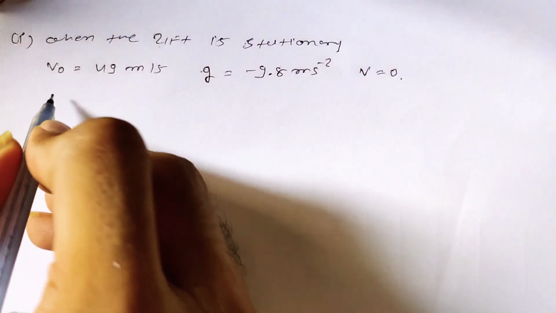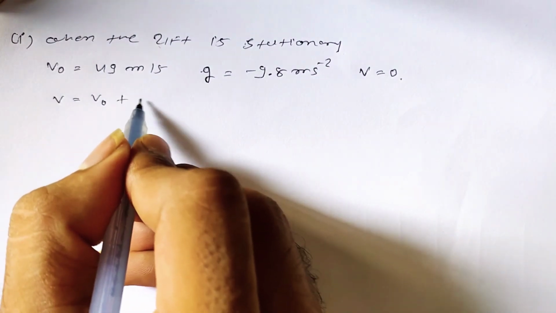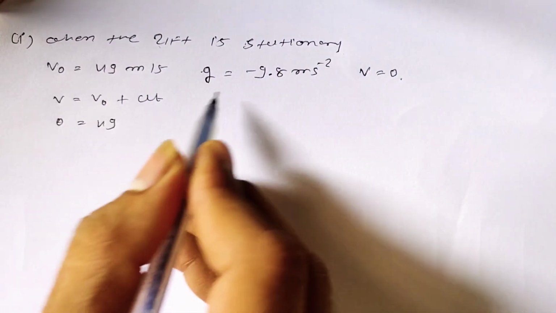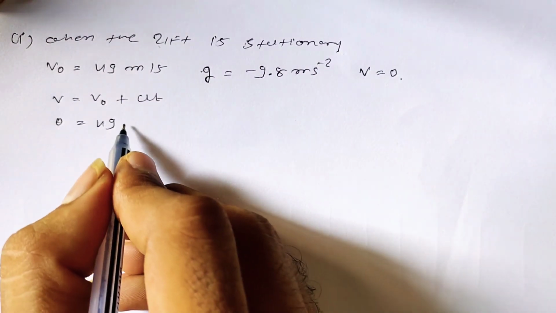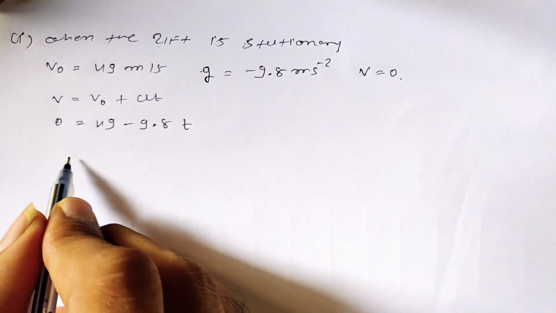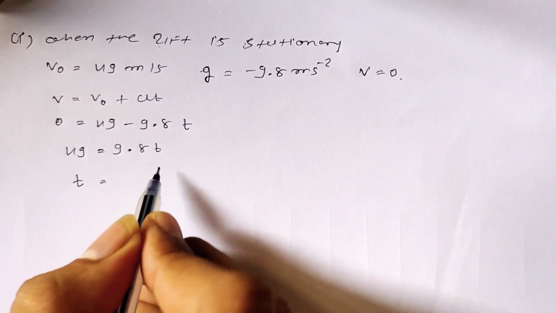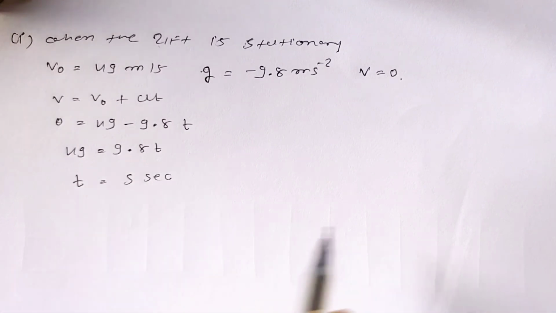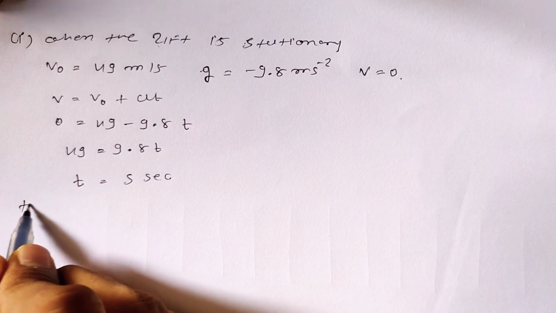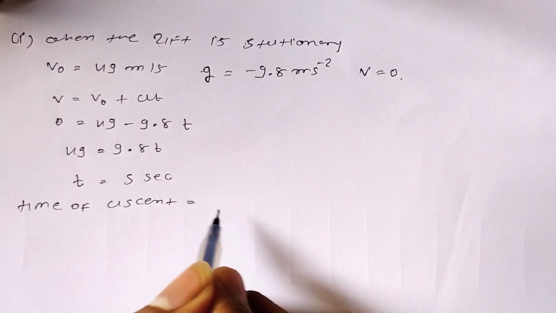So by using the first equation of kinematics, v equal to v0 plus at, v is equal to 0, v0 is 49, a equal to minus g, so minus 9.8 into t. We have to find the t. So 49 is equal to 9.8 t, so t is equal to 5 seconds. So now we know that time of ascent is equal to time of descent.